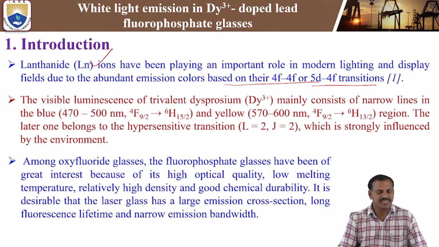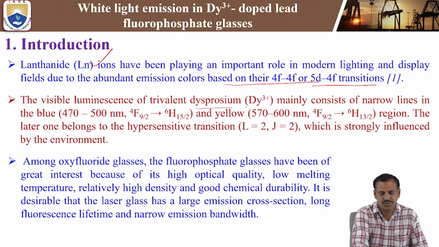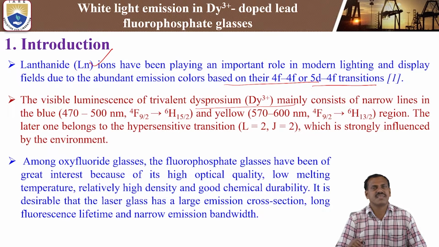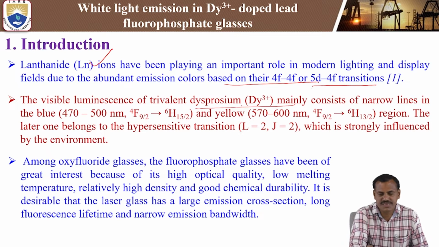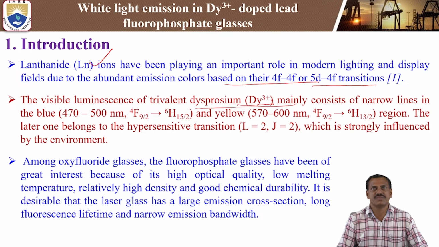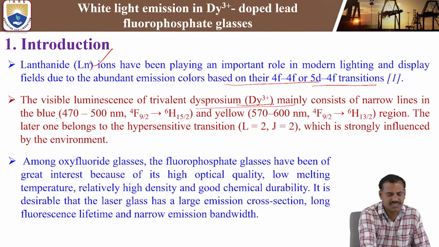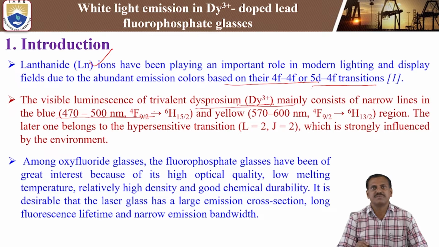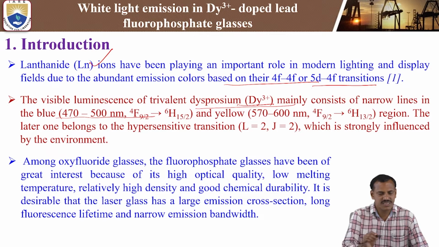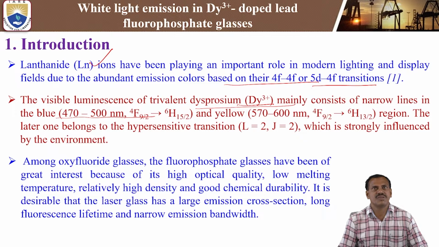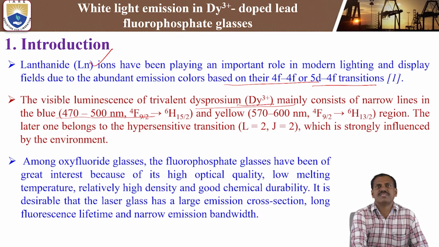Next, the visible luminescence of trivalent dysprosium 3+ ions. In the lanthanide series there are 14 elements, and among them today we are going to discuss the dysprosium 3+ ion. Trivalent dysprosium mainly consists of narrow lines in the blue region. Dysprosium 3+ ions exhibit blue emission and also yellow emission. The blue emission, from 470 nanometer to 500 nanometer, belongs to the transition of 4F 9/2 to 6H 15/2, from the excited state to the ground state. The ground state of dysprosium 3+ ions is 6H 15/2.